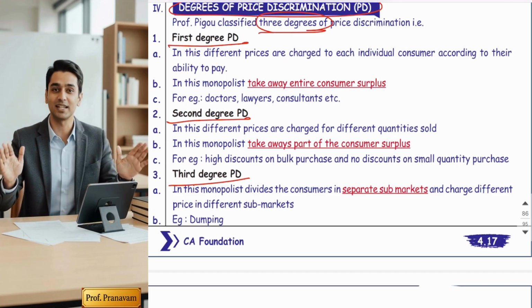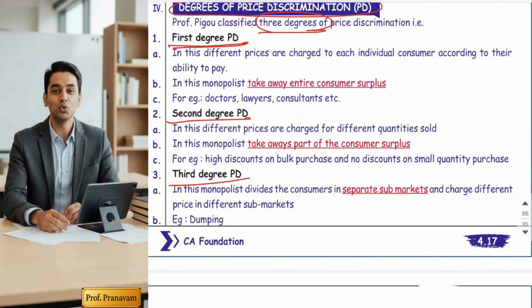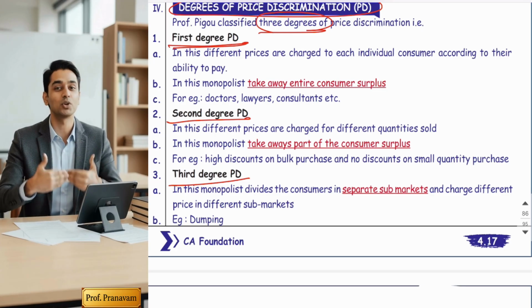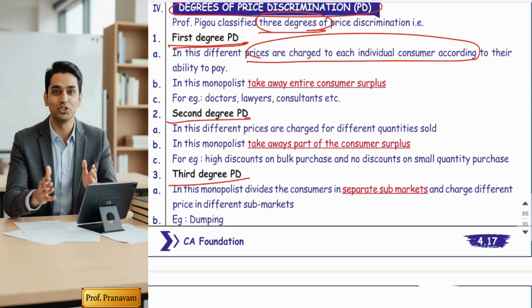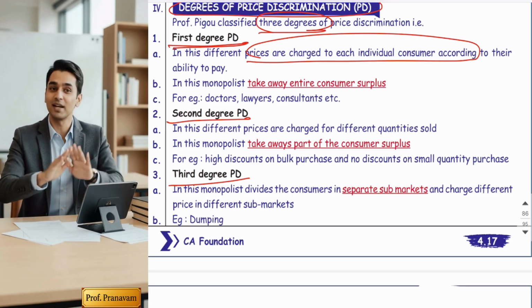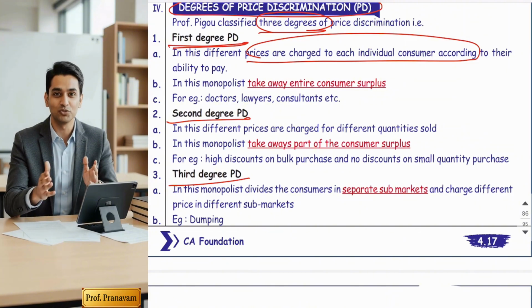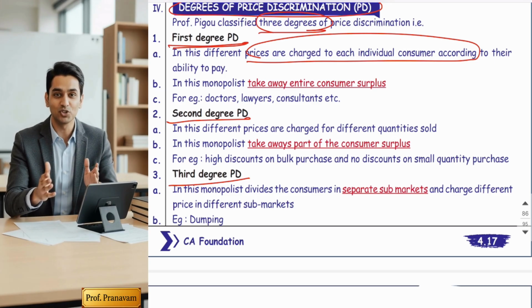Please see to it. First degree price discrimination means what? Professor Pigou wants to say that at this level, the monopolist charges each customer a different price. The price is charged to each individual customer based on their ability to pay. Okay, means same service, same product, they are charging 100 types of prices. Different customers: if you want to purchase a product X, they will charge you 100 rupees, and if I want to purchase product X, they will charge me 70 rupees. Okay, means they are changing price from customer to customer.